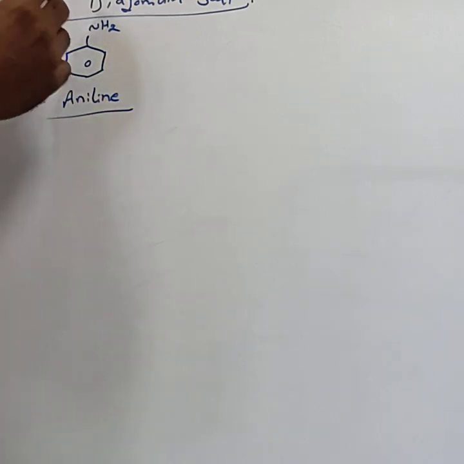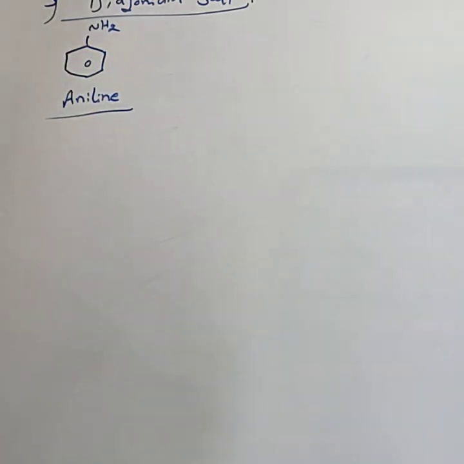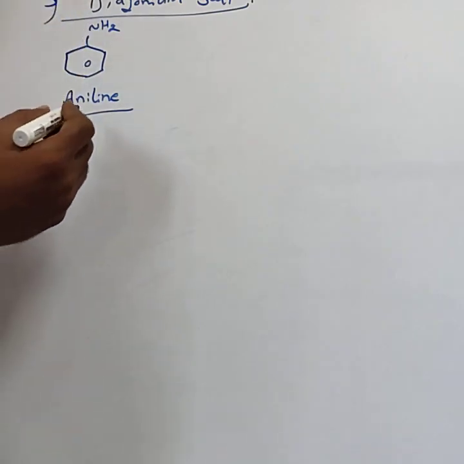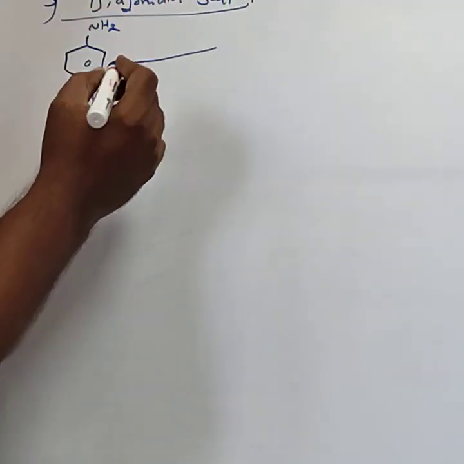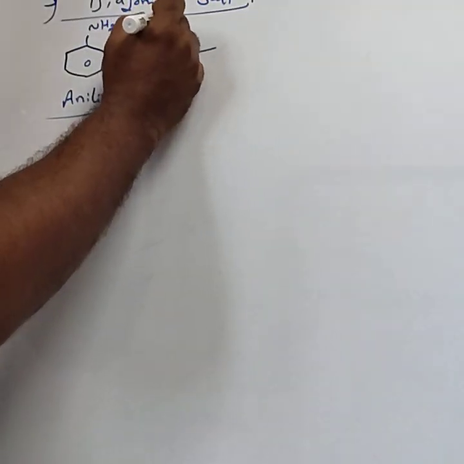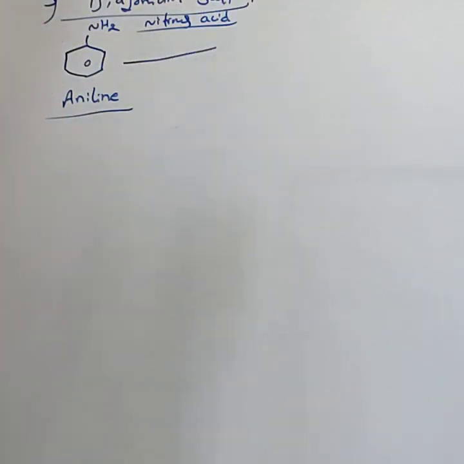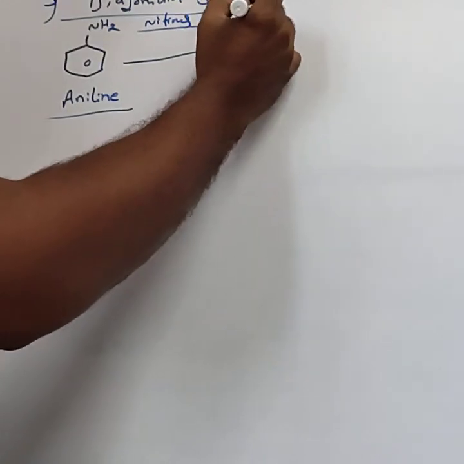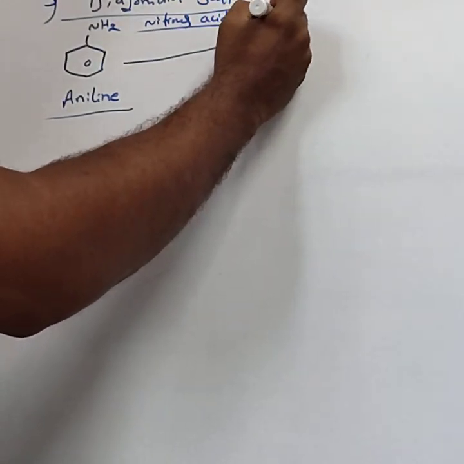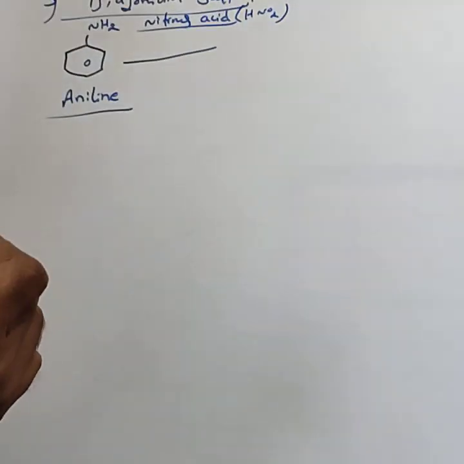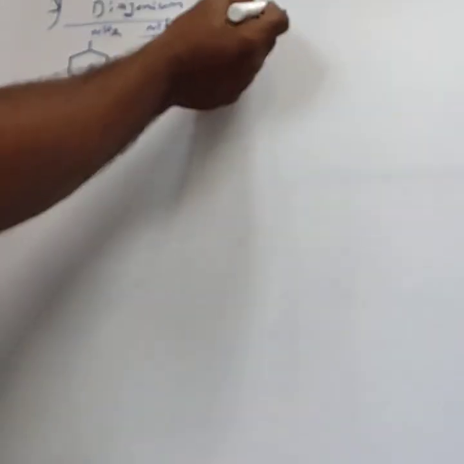An aromatic primary amine, aniline, is treated with nitrous acid. The nitrous acid formula is HNO2, not nitric acid. Nitric means HNO3.